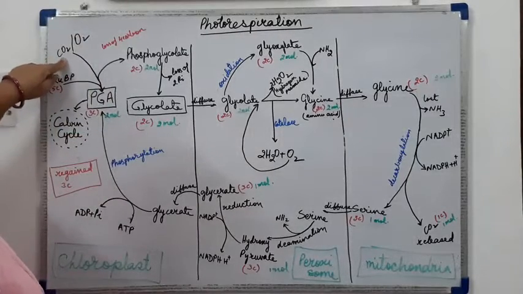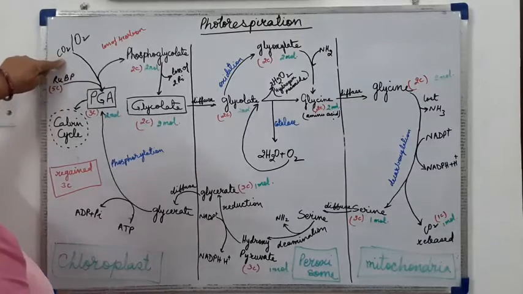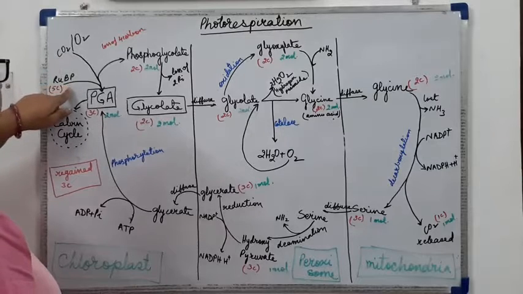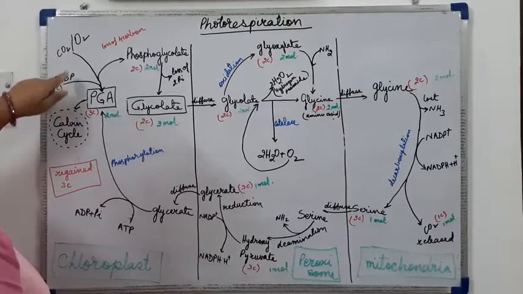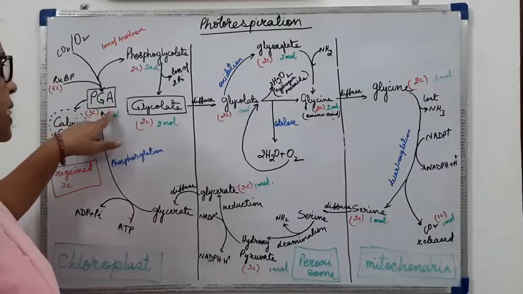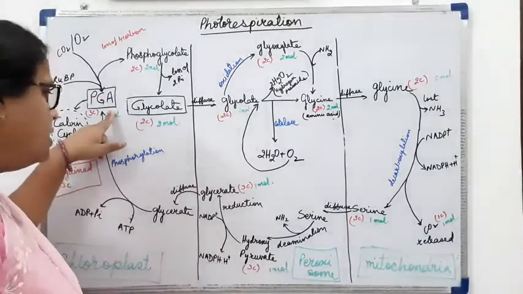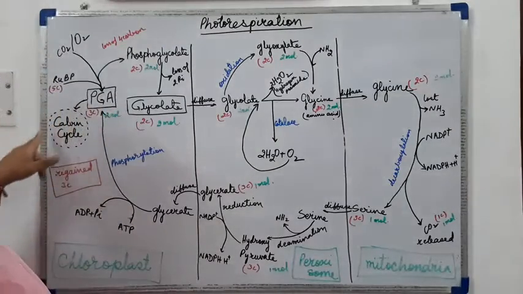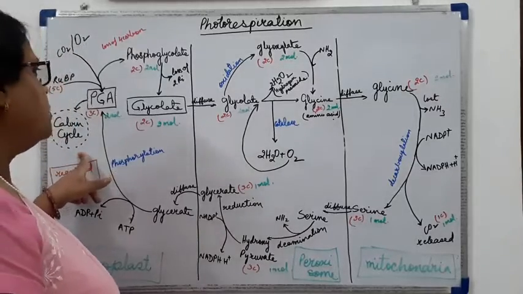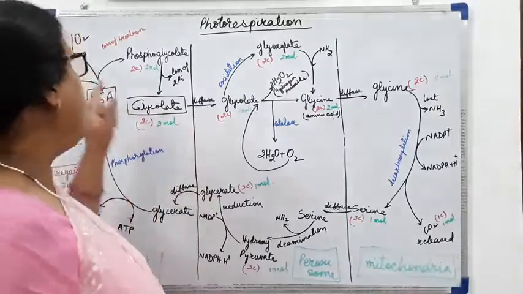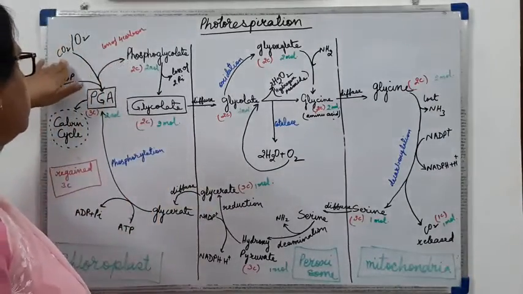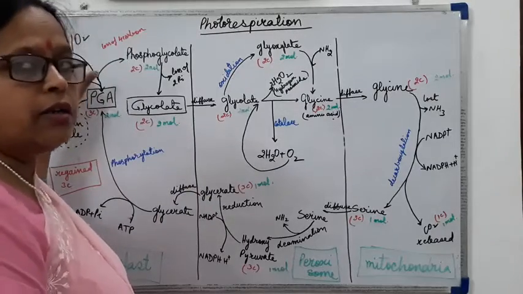In the chloroplast, if CO2 is available, in the presence of Rubisco enzyme, RuBP will fix CO2 into a 3-carbon compound, that is phosphoglyceric acid, and the normal Calvin cycle will start and produce the glucose molecule.